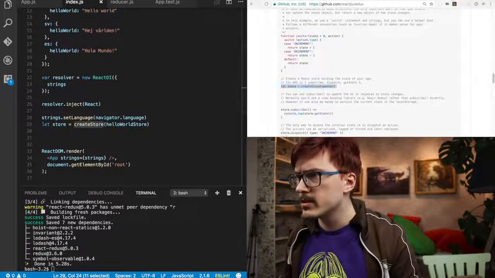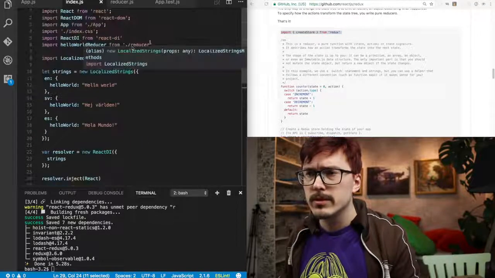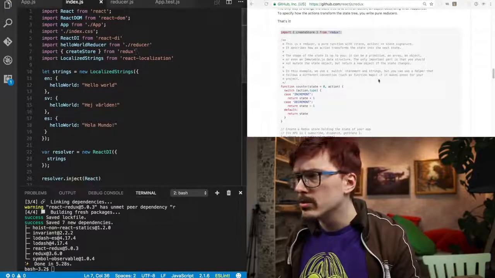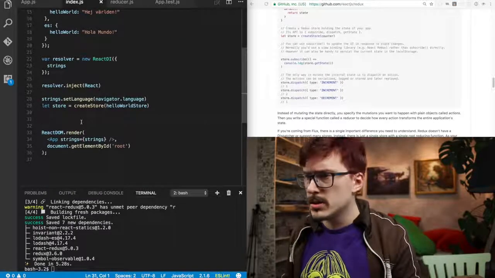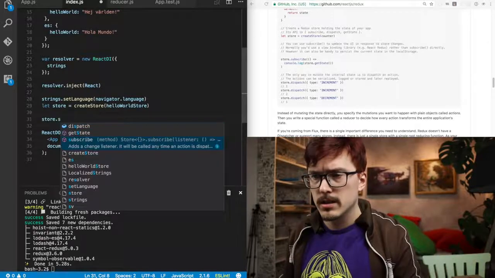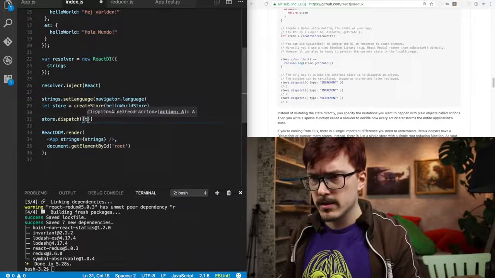Okay, cool. Create store. We need to import create store from Redux. I'm gonna paste it here. Cool. And we also need to dispatch the init event so that it actually renders.